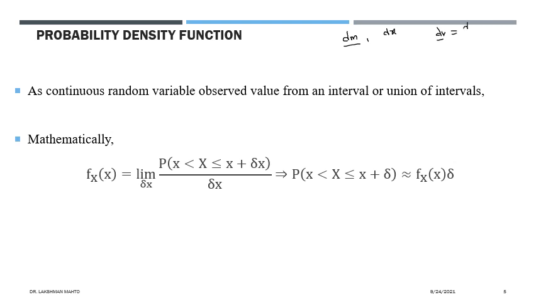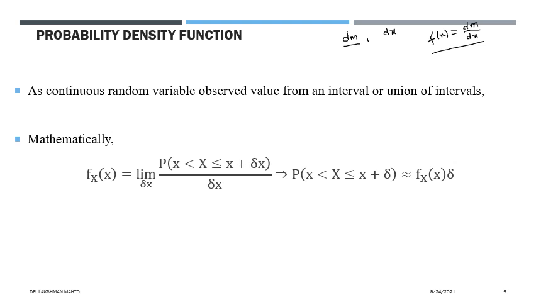Density happens to be the ratio of the mass of a small segment divided by the length of that small segment, dm by dx. Through this we define density. Call it, in short, fx. This is the density definition for elementary mass in the case of a linear body.